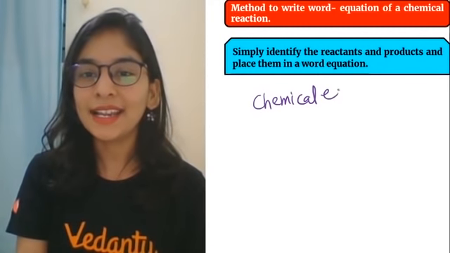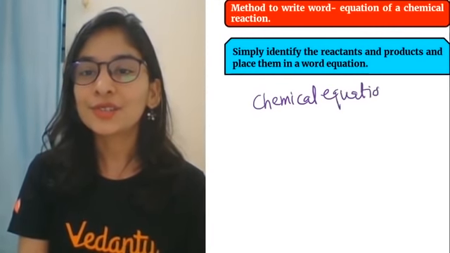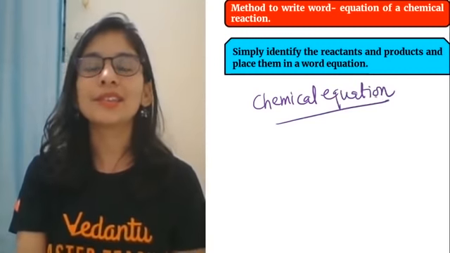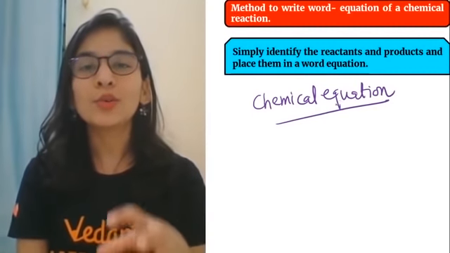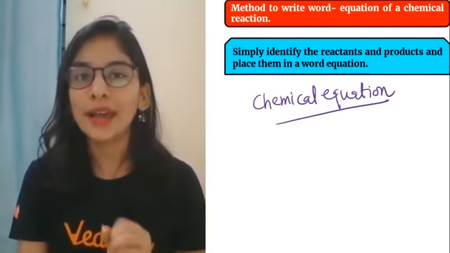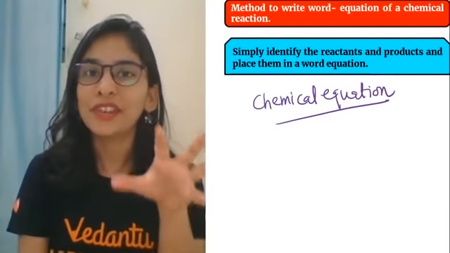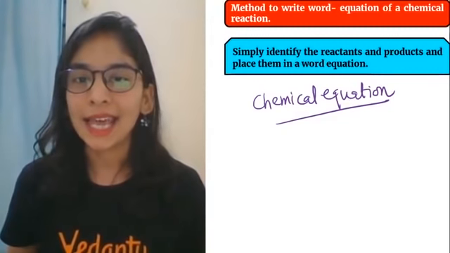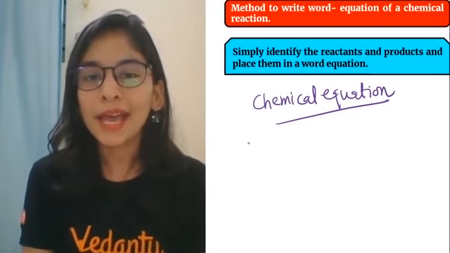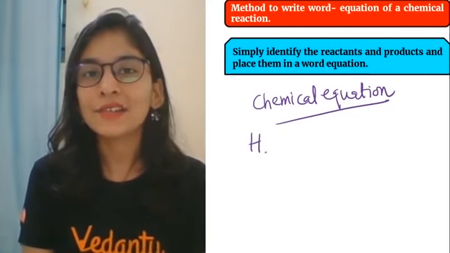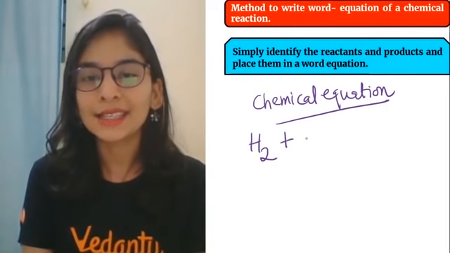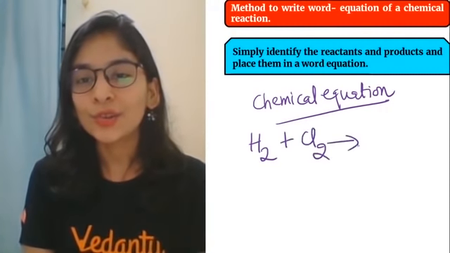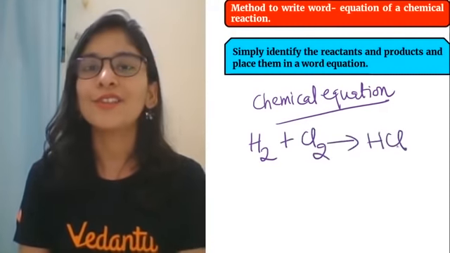Ma'am, what is basically a chemical equation? So students, chemical equation is nothing in which we use the symbols and formulas that is involved of reactants and products. Definitely we use the chemical reaction in that way. Okay, so suppose my hydrogen gas reacts with chlorine, I will write in this way: to give hydrogen chloride gas, not by using all the words.